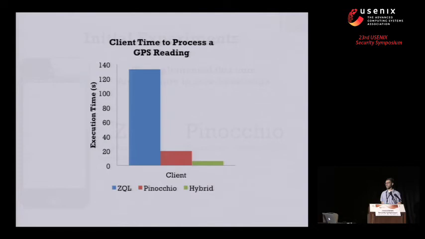And when we looked at the performance, what we saw was that if you just use ZQL or Pinocchio on their own, you couldn't actually do this fast enough to send this off to a phone and realistically support the desired functionality, right? So just to process a single GPS reading, you have to wait around for a really long time. But so we started by taking the app and by hand translating into either Pinocchio or ZQL, as it was appropriate. And when we did that, we saw that we could actually get some timings that made the application feasible.